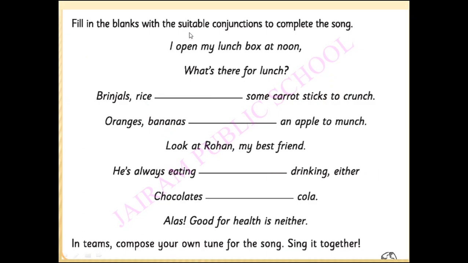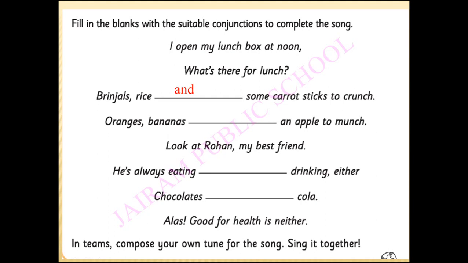Fill in the blanks with suitable conjunctions to complete this song. I opened my lunchbox at noon. What's there for lunch? Brinjal, radish, dash some carrot sticks to crunch. So what will come here? And. Okay. Next. Oranges, bananas, then what will be the next?